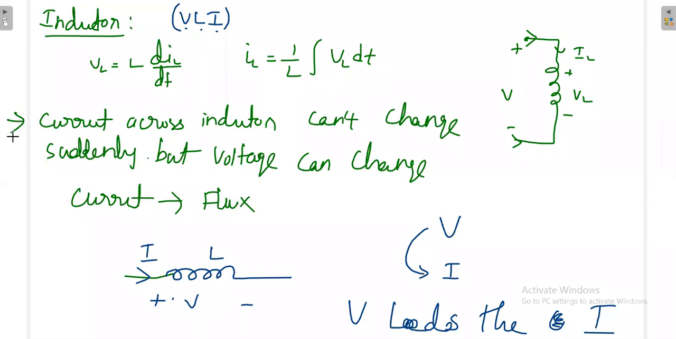And again, what is the J part? Whenever an inductor is there, we will use plus J. Whenever a capacitor is there, we'll use minus J. Then what is the significance of plus J and minus J in reality? That also we'll see with one example in the next class.